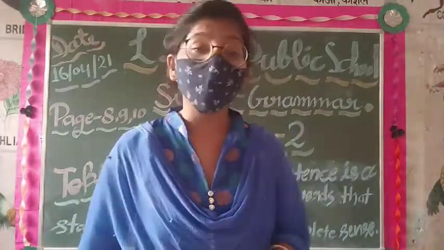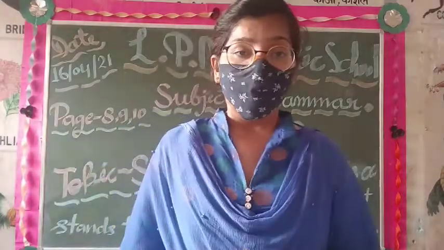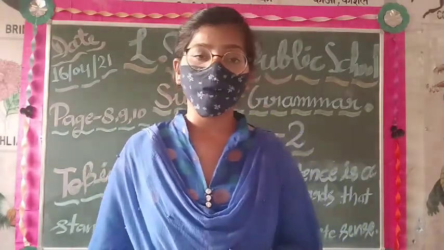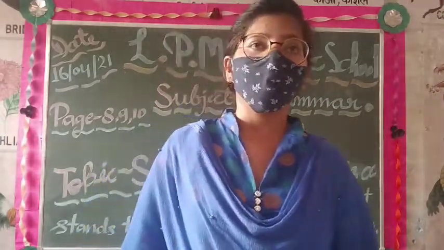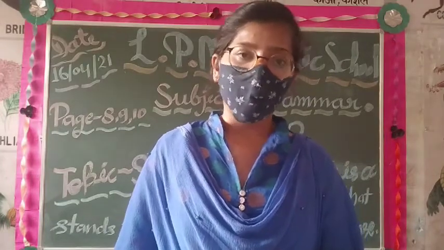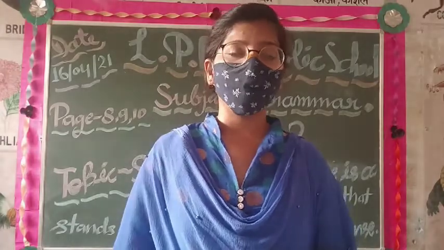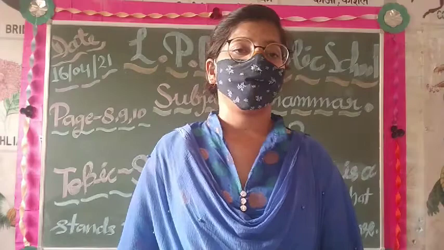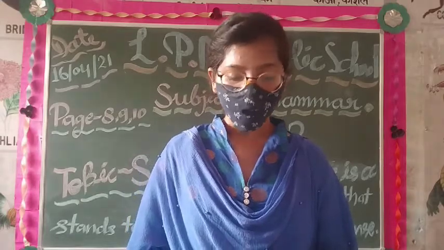Now in this chapter, your next topic is what are the main types of sentence. There are two main types of sentence: number first is statement and number second is questions. What is a statement?